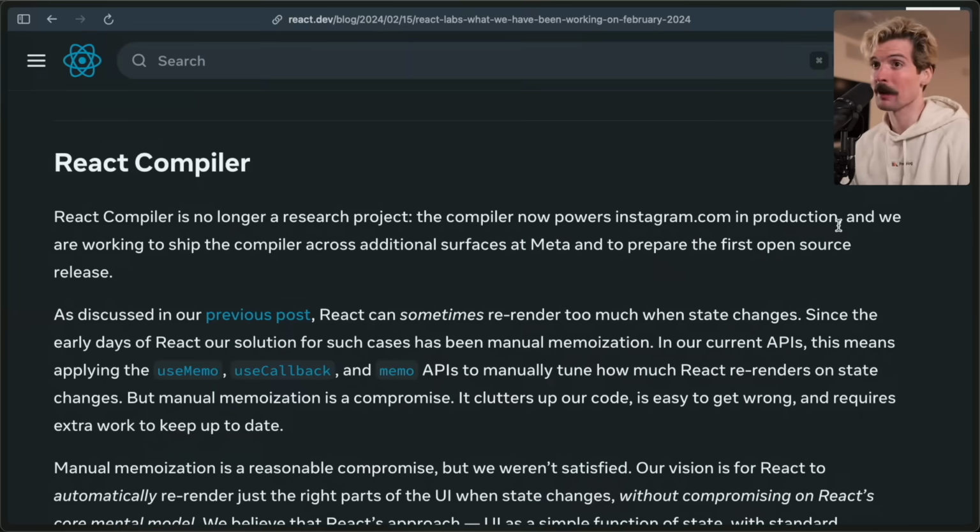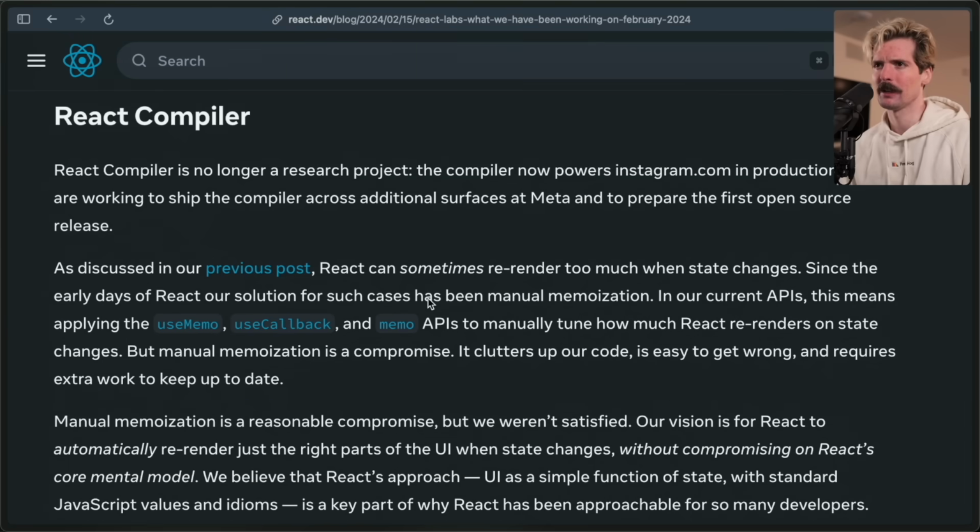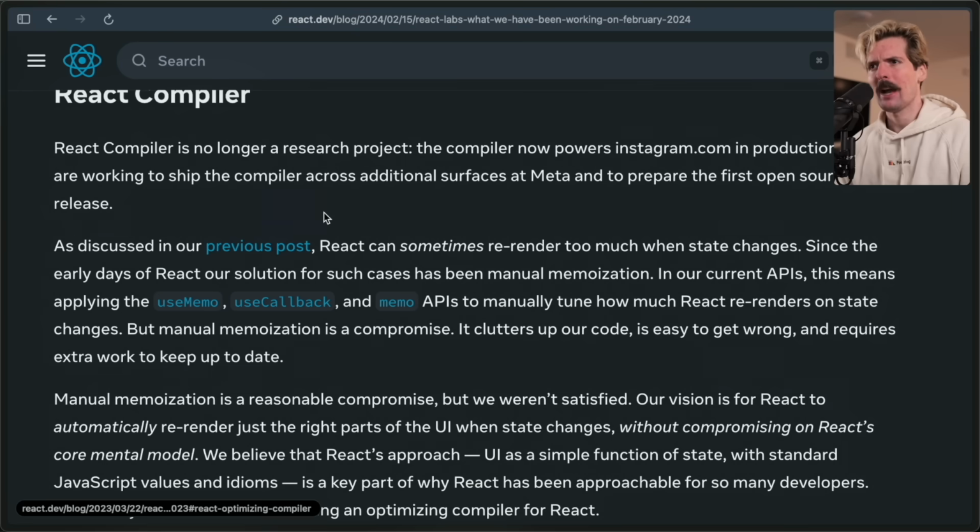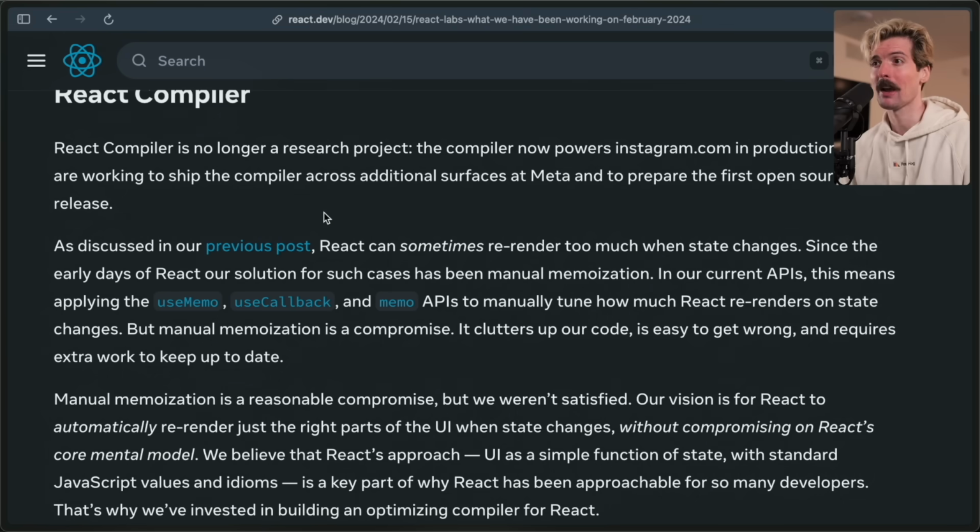The first update is React Compiler. React Compiler is no longer a research project. Yeah, we mentioned that before in the tweet. As discussed in their previous post about it, React can sometimes re-render too much when state changes. Since the early days of React, our solution for such cases has been manual memoization. In our current APIs, this means applying useMemo, useCallback, and memo APIs to manually tune how much React